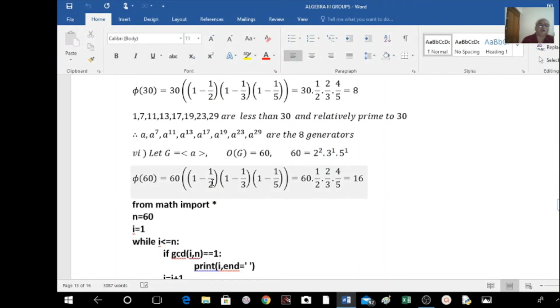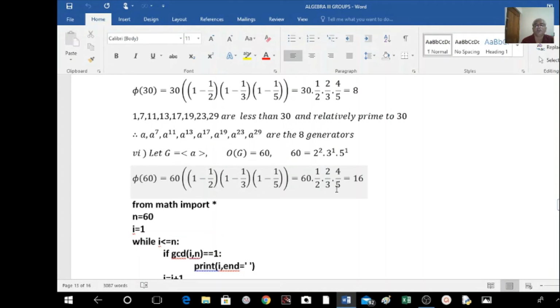Now we have to find out phi of 60. Phi of 60 is equal to 60 into 1 minus 1 by P1, 1 minus 1 by P2, 1 minus 1 by P3. This is equal to 60 into 1 by 2, this value is 2 by 3, this value is 4 by 5.